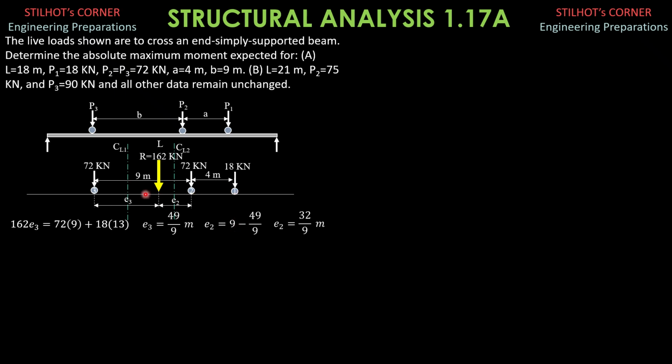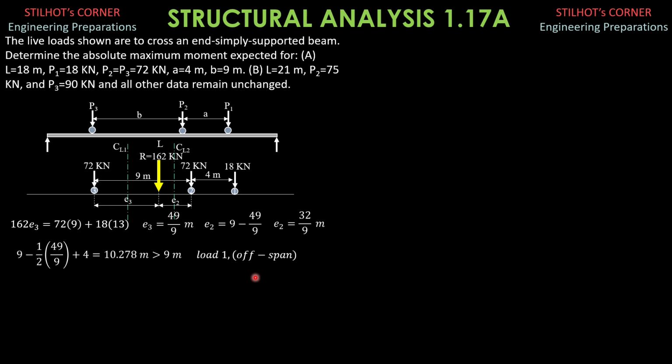So that distance is equal to this distance here, which is 9 meters minus E3 over 2, one half of E3, because that's the center line, then plus 4. Let's compare that to half the length of the beam, which is half of 18, which is 9. So 9 minus E3 over 2, one half of E3, then plus 4 is 10.278 meters. And since 10.278 meters is greater than half the length of the beam, that means the 18 kilonewton load will be off span, or load 1 will be off span.